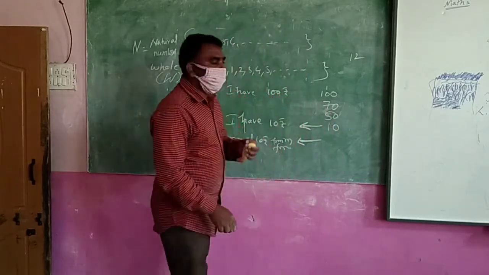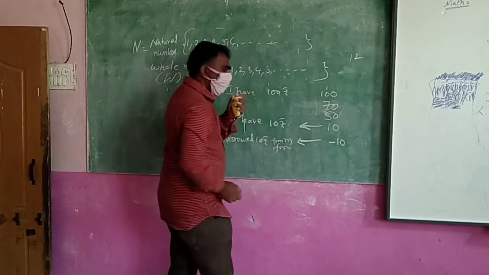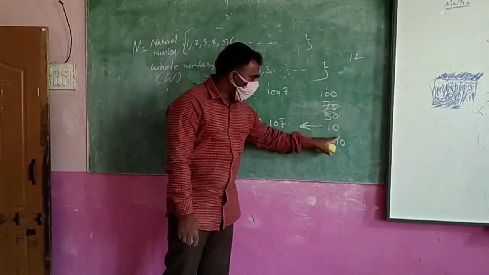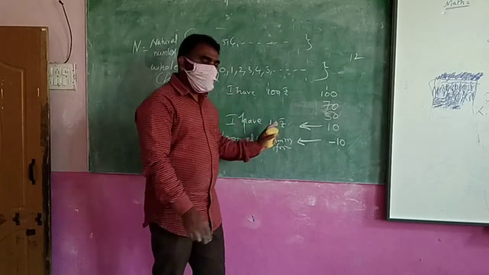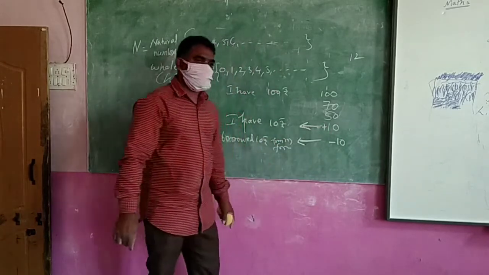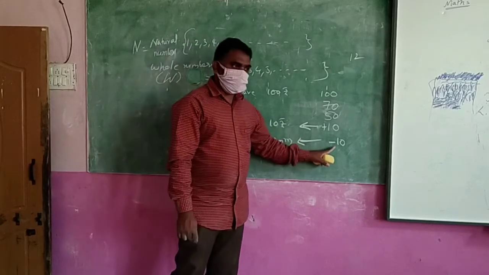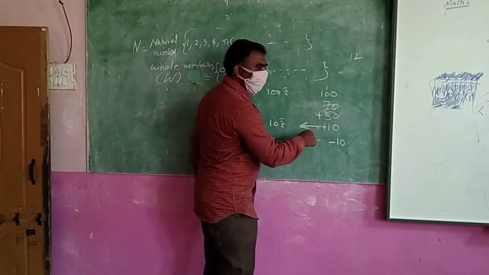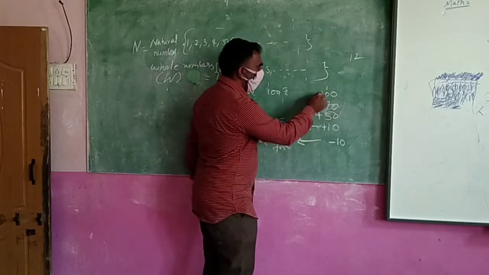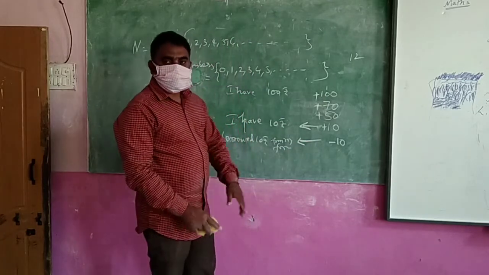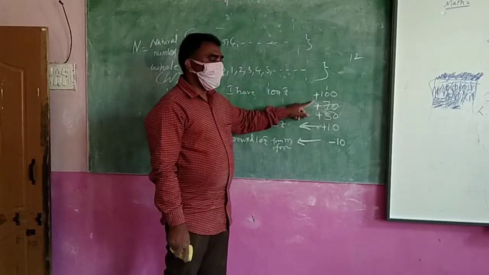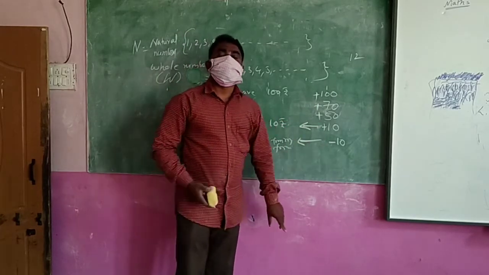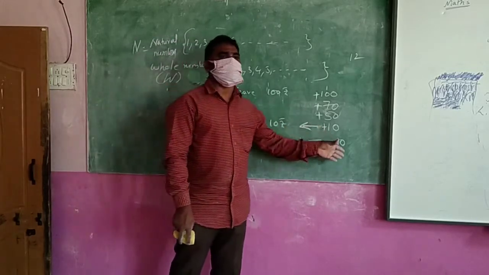When you borrowed the money, you show it like this. Now these both are looking different, no? Yes. When you have the money, you show it like this. When you borrowed the money, you show it like that. When you have the money, you show it like this. This is also you have no. You show like that. You have no. You show like this. So how do you read this? Plus 100, plus 70, plus 50, plus 10, minus 10. So borrowing money means you show it in this manner.